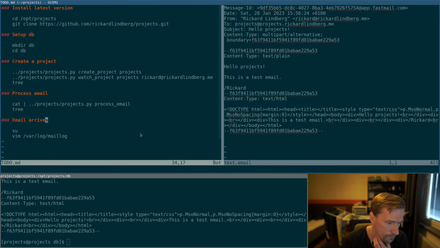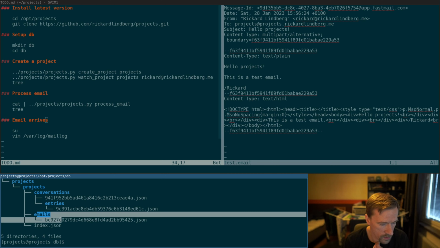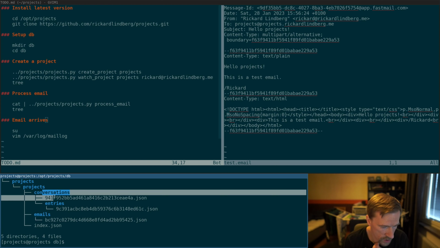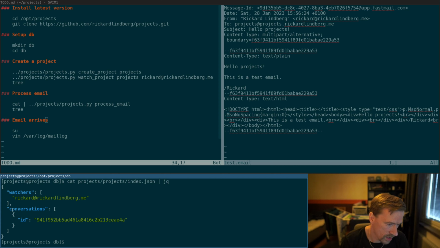So let's see what actually happened. Now we have lots more stuff here. We have an emails folder, a conversations folder, and an entries folder. Let's have a look at some of them. Let's start by having a look at the project JSON again. Now we can see that it also has conversations, and the ID of the conversation is here.